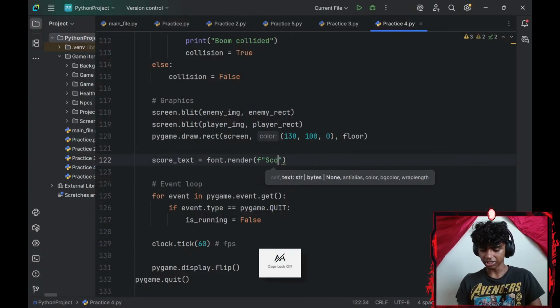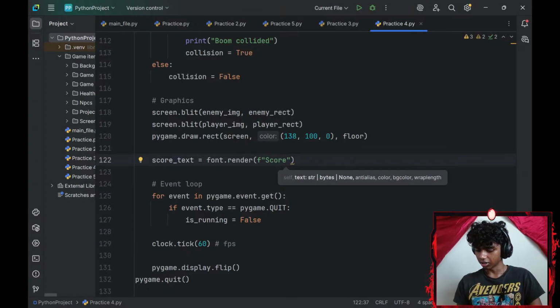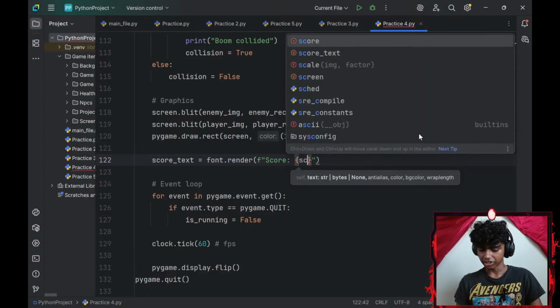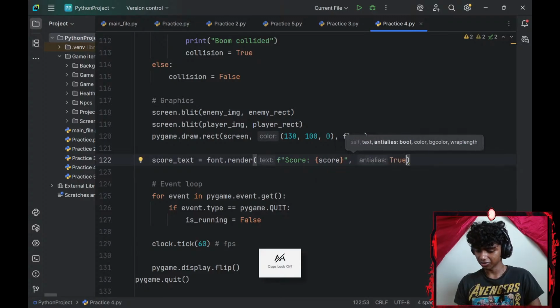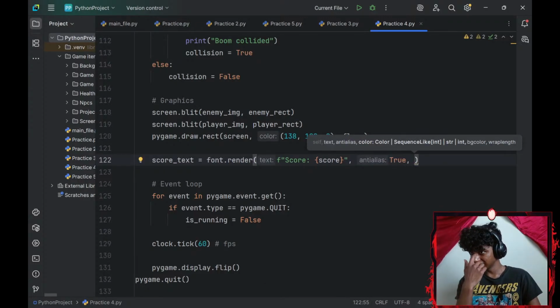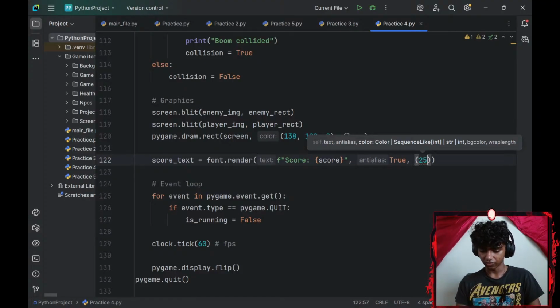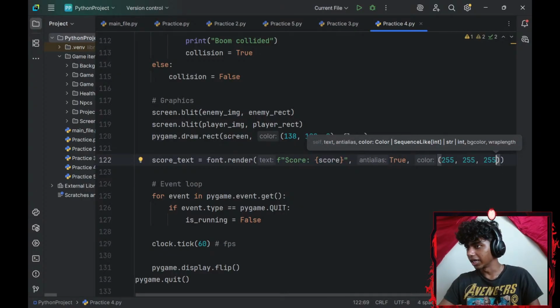The text is going to be score, comma, my score variable. Okay, and then my antialias, is that how we pronounce it? I'll set that to be true. I don't know what that means, honestly. Comma, I'm pretty sure this is going to be color, right? So my font's color, let's keep it to be white. So 255, 255, 255. Alright, that's my color.